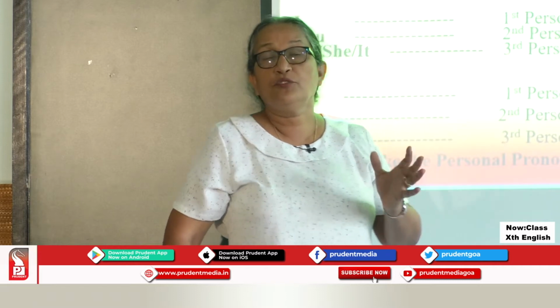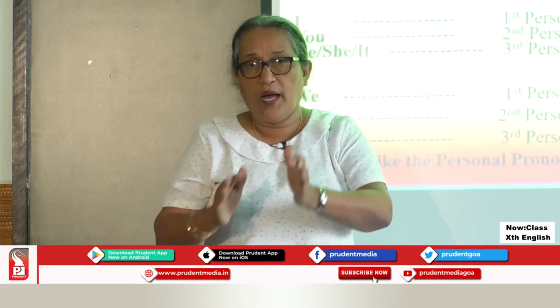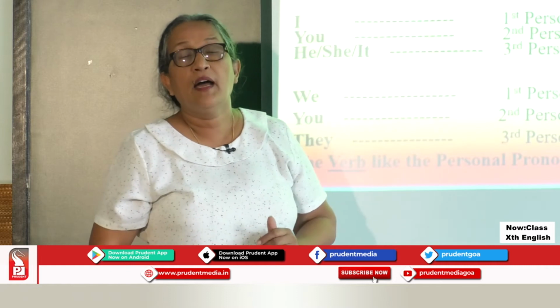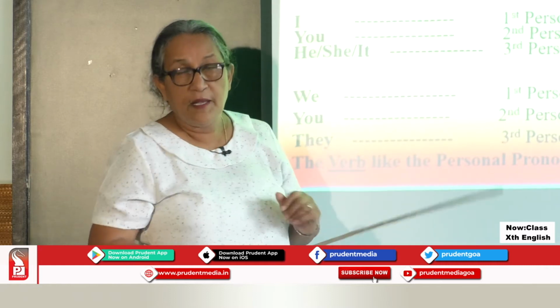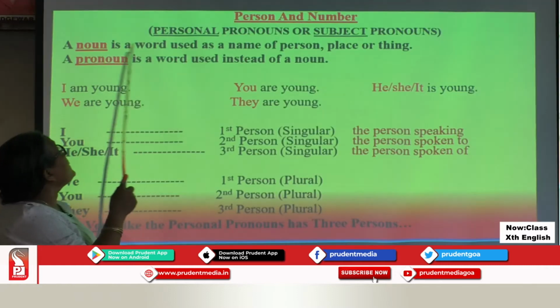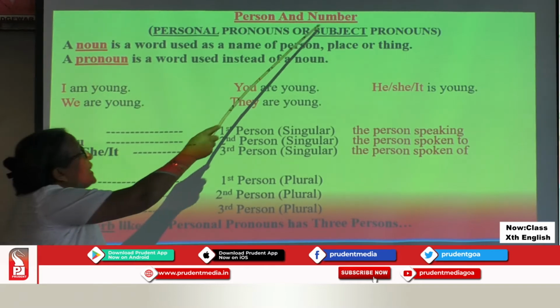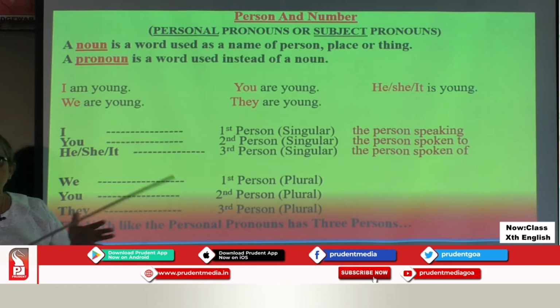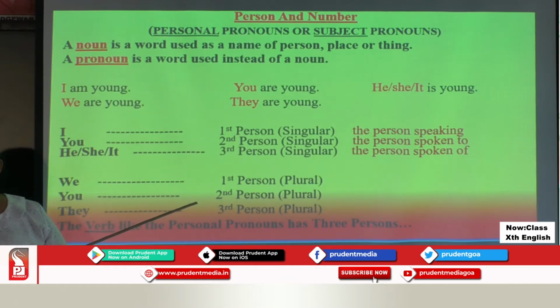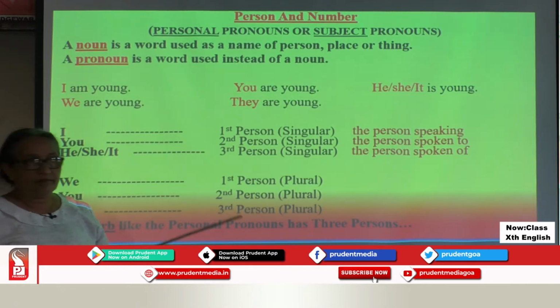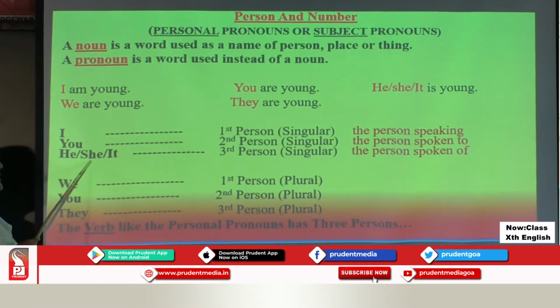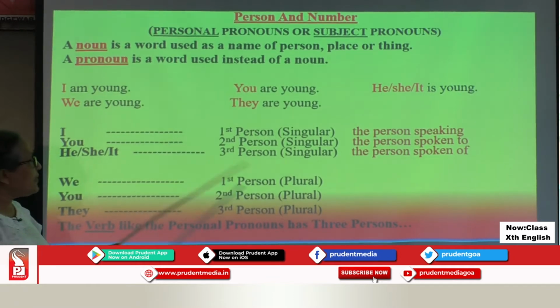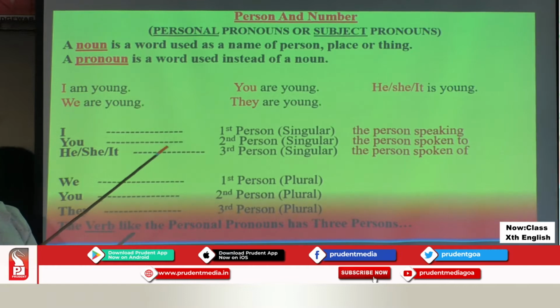But if I want to talk about more than one or two and more, I will say tables. That means, in the case of nouns, we have numbers, singular and plural. Similarly, in person, there is number. There are singular persons. We also have plural persons.